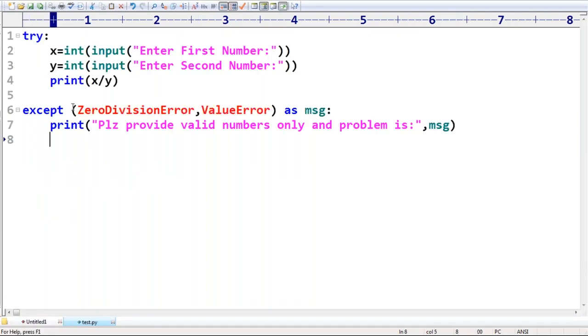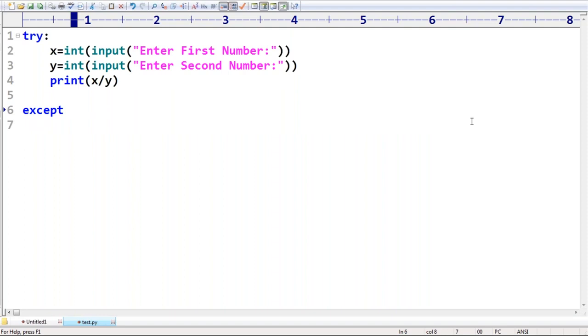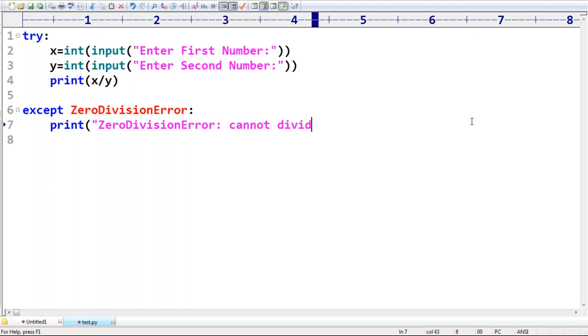Now observe that. First one I'm taking is zero division error. I'm taking an except block for zero division error, and here just a print of "Can't divide with 0". I'm providing my own description. Next, except block, that's all.